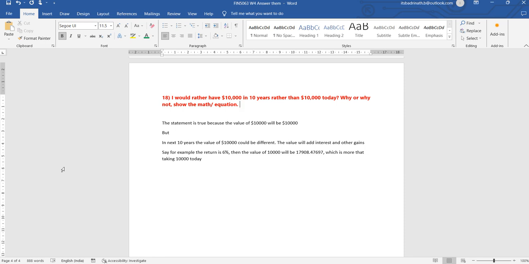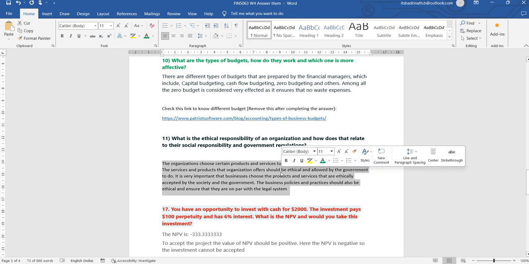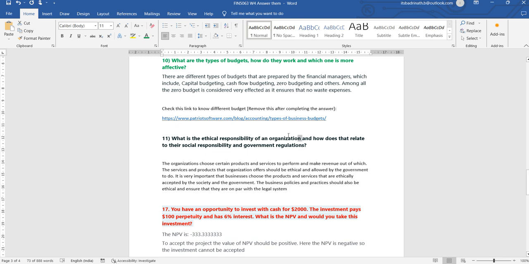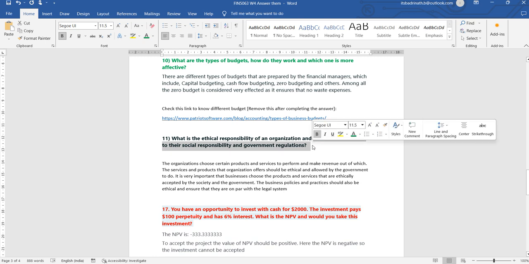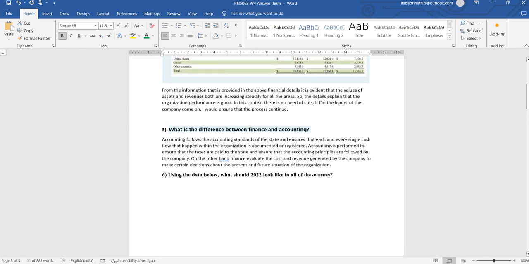Help yourself, give the best content. For theory questions, try to elaborate and give at least 100 words on each task, at least 100 or above. The question should be addressed properly, including each part inside it, like what is the ethical responsibility of an organization, which should be explained. Then how it relates to social responsibility and government regulation. These two questions should be exclusively addressed. The information you provide should clearly show that these two things are addressed properly. Similarly for every question asked, it should be clearly mentioned.